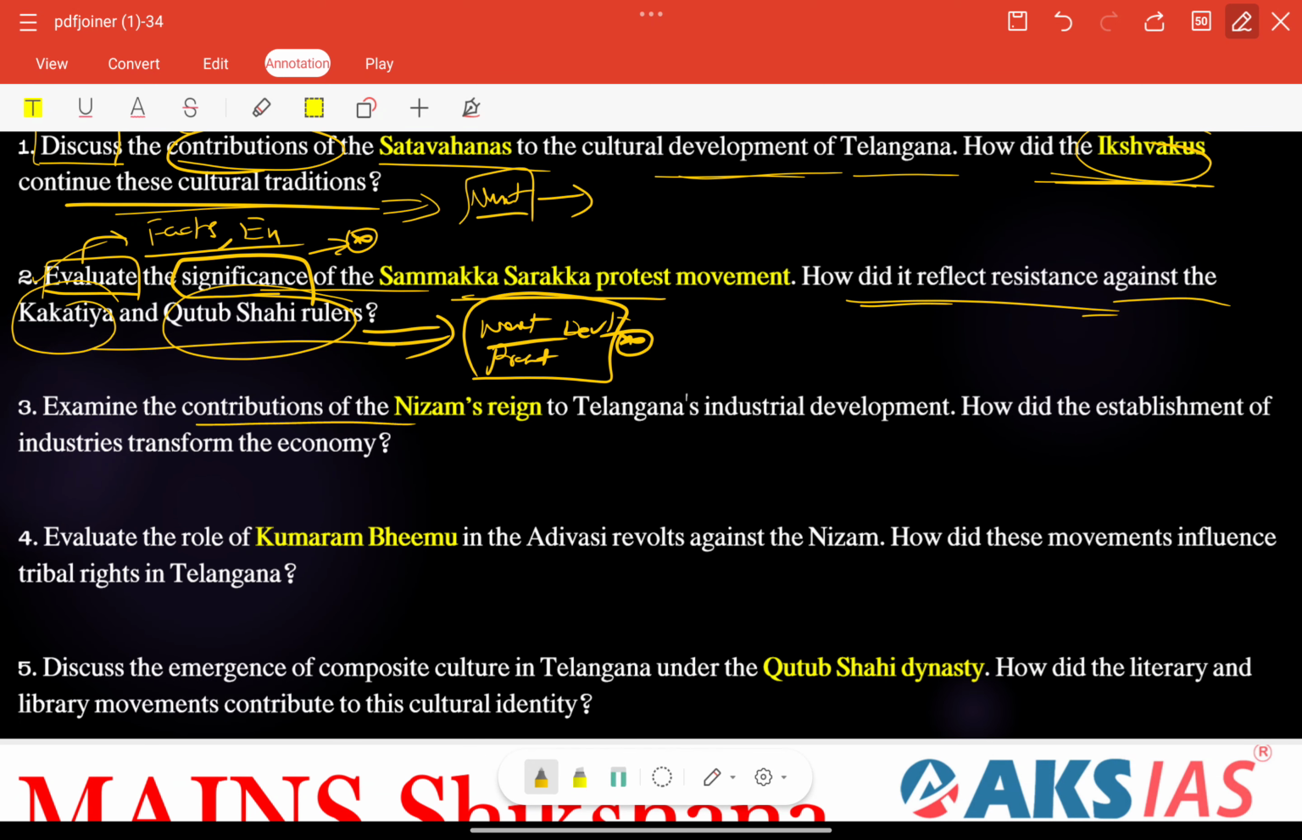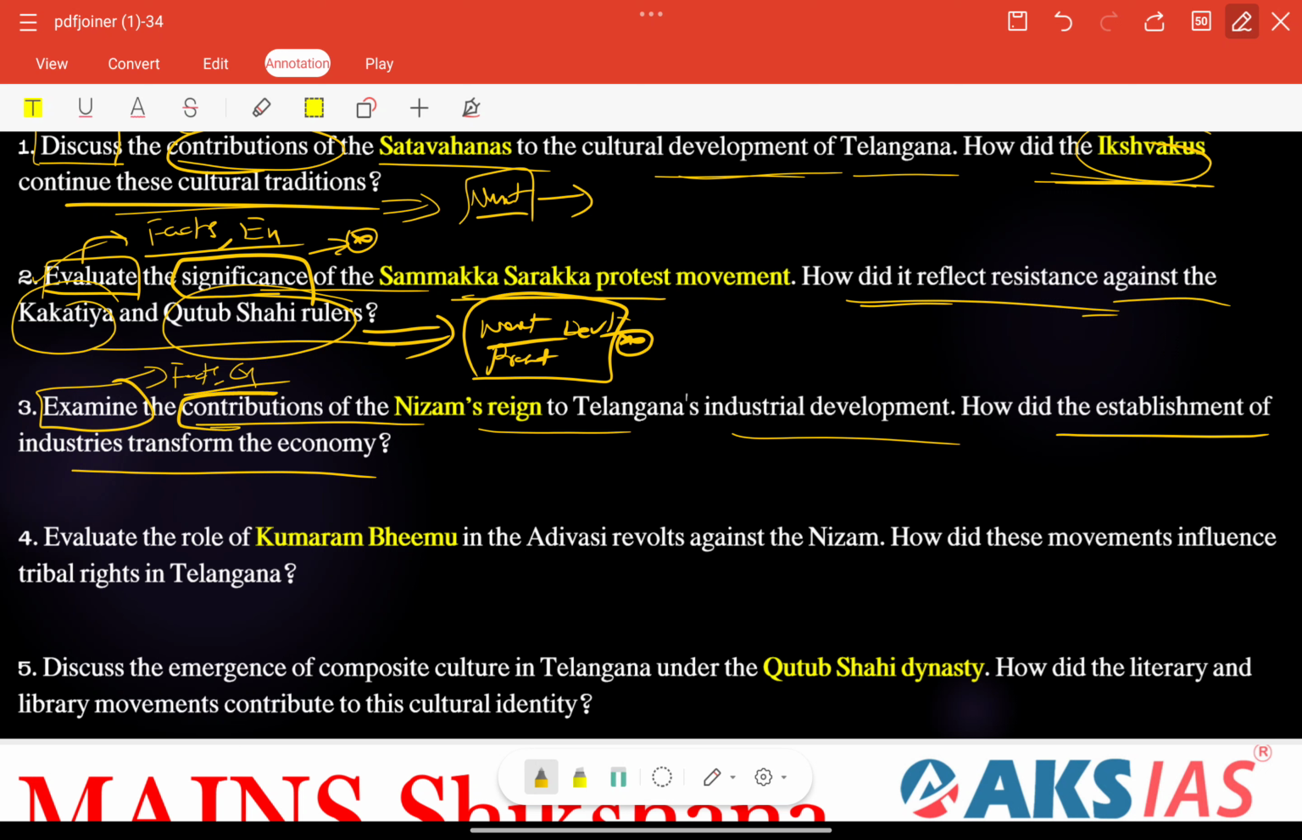Next, examine the contributions of the Nizam's reign to Telangana's industrial development. How did the establishment of industries transform the economy? Here, examine is a very important question tag, right? Facts and examples regularly we need to write.